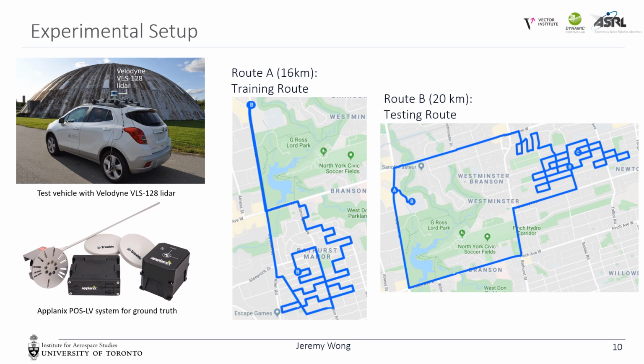It consists of a vehicle with a Velodyne 128 Lidar and an Applanix POS LV positioning system for ground truth. The dataset that we collected consists of two routes. On one route, we used the collected ground truth for training the hyperparameters for each of the three priors: white noise on acceleration, white noise on jerk, and the Singer prior. The other route is our test route, which we will use to test Lidar Localization and Lidar Odometry.